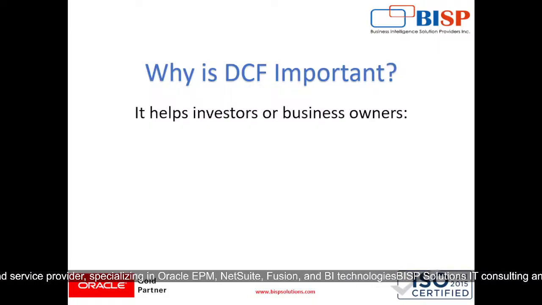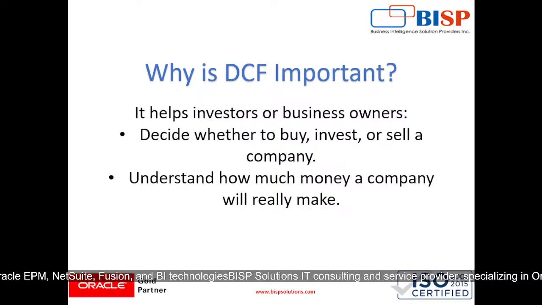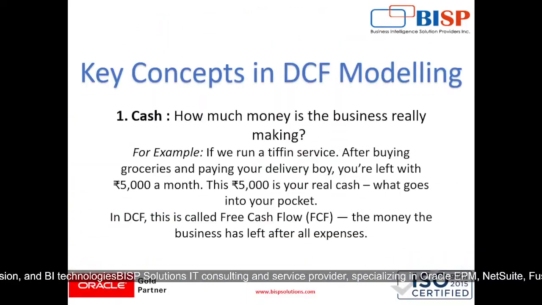It helps investors or business owners to decide whether to buy, invest or sell a company, and understand how much money a company will really make, and compare the value versus the price, right? So key concepts in DCF modeling, first is our cash, where how much money is the business really making, right? For example, if we run a tiffin service, after buying groceries and paying your delivery boy, you are left with 5,000 a month, right? So this 5,000 is our real cash, what goes into our pocket. In DCF this is called free cash flow, the money the business has left after all expenses, right?